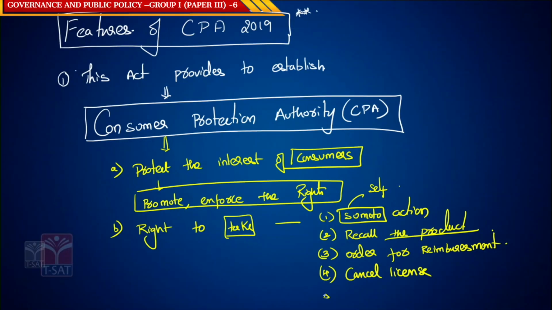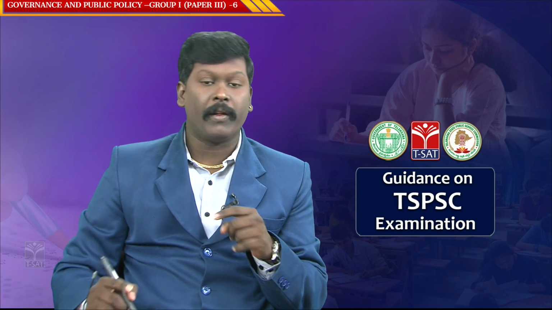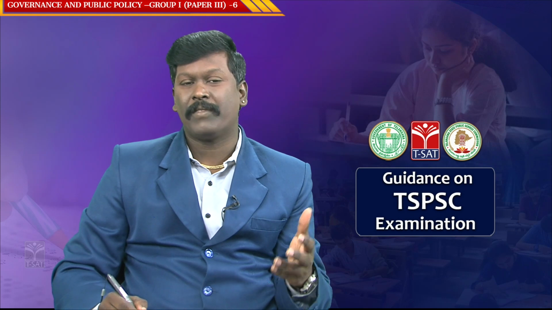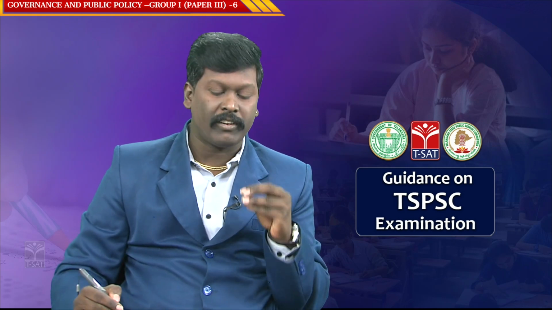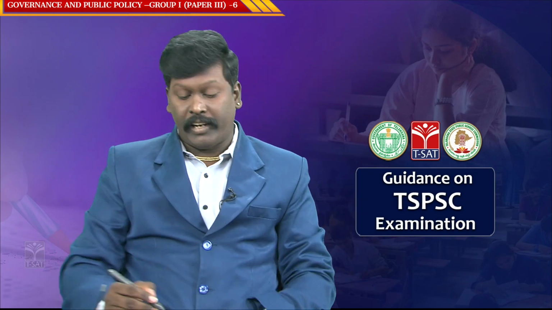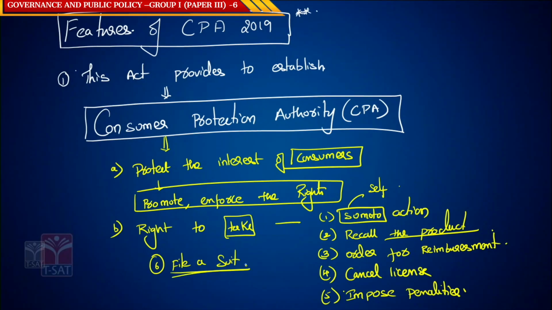Not only that, what can the Consumer Protection Authority do? It can impose penalties. Very important. If any manufacturer is repeating the same mistake, it can also impose penalties. Finally, one of the most important rights of this Consumer Protection Authority is that, on behalf of the consumers, it can file a suit in the court. It can file a case on behalf of the consumer.